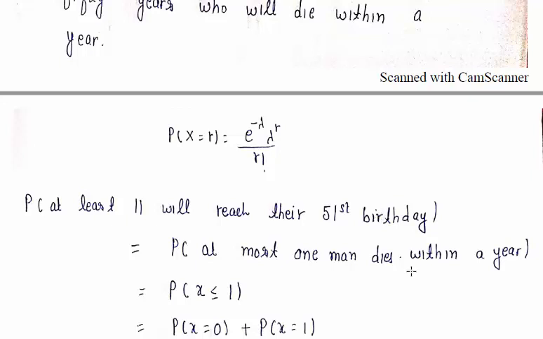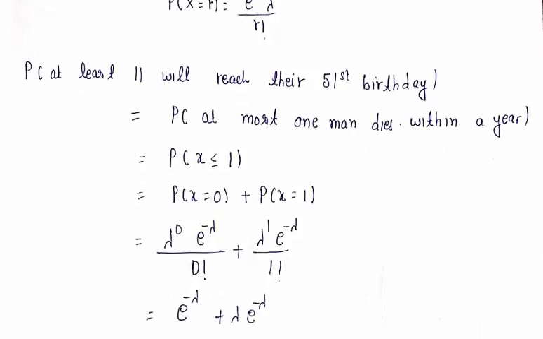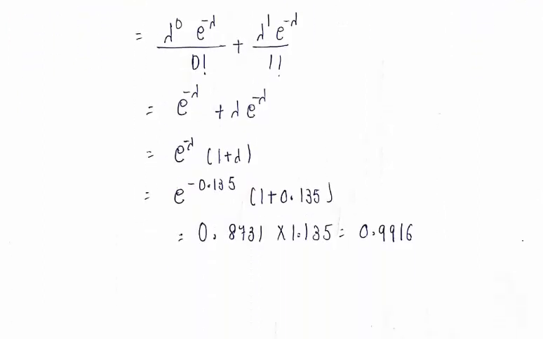So we can write the probability of x less than or equal to 1. Less than or equal to 1 means we write the probability at x equals 0 and 1. At 0 we write e raised to power minus lambda, lambda raised to power 0 over 0 factorial. At 1, lambda raised to power 1, e raised to power minus lambda, over 1 factorial. So if we simplify and after substituting the values, we get our answer as 0.9916.